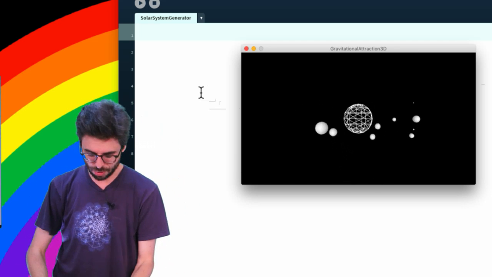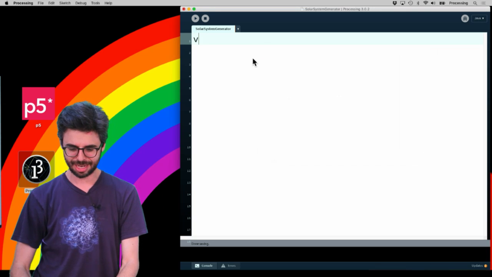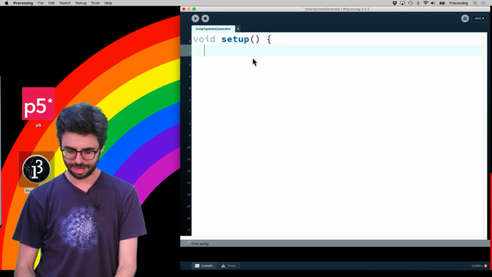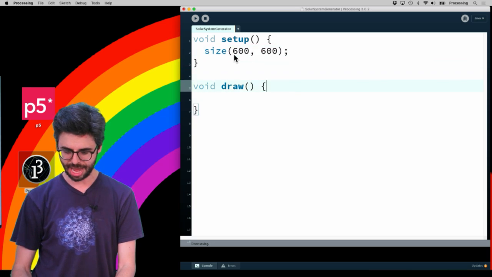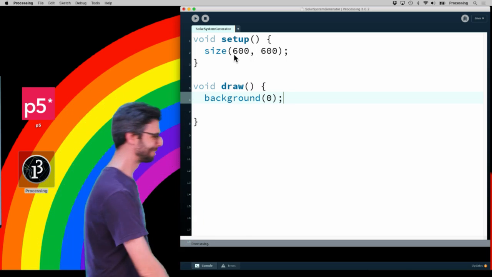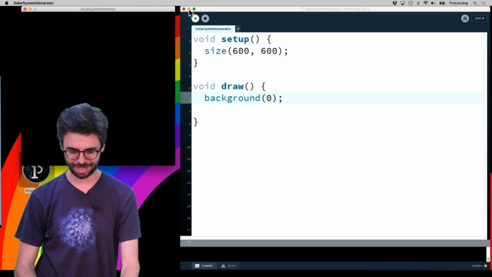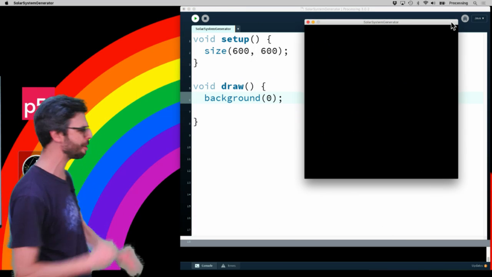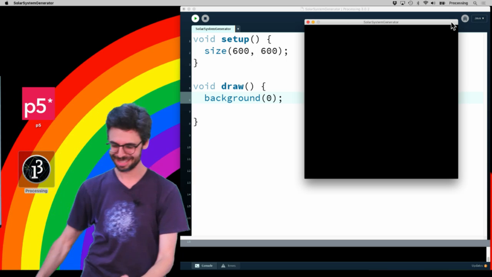Let's get started. So as always, I've just got a blank slate here. I should really at least enter this in beforehand, but I'm not. I'm going to add setup, and I'm going to add draw, and I'm going to add size 600, 600, and space is a dark black place. So I'm going to just use background 0. I'm going to run this code. I'm going to move this over here. Here we go. This is my outer space simulator. Do you like it? Very few lines of code.